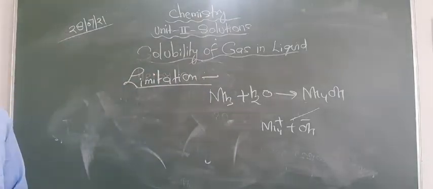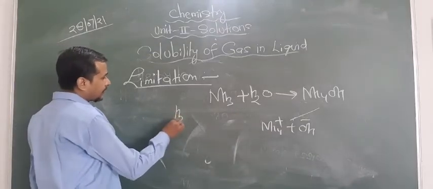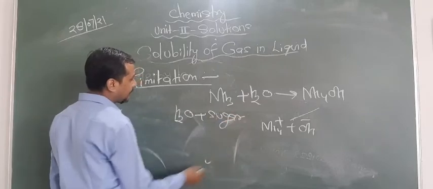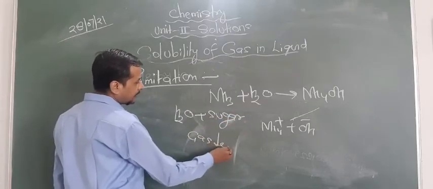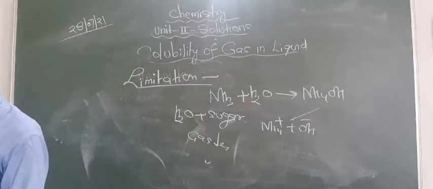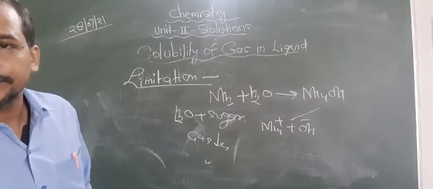So non-electrolytes such as sugar, if present, that means if water contains sugar, in that condition the solubility of the gas is less, it will decrease. So these are some general facts regarding Henry's law.